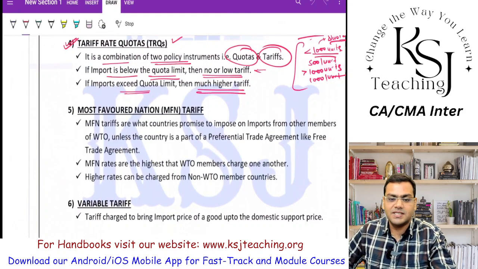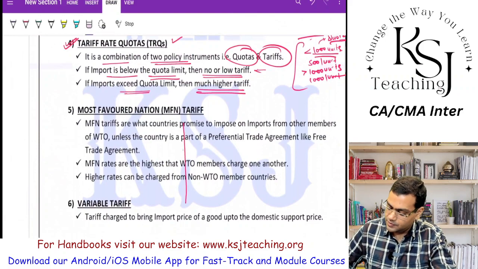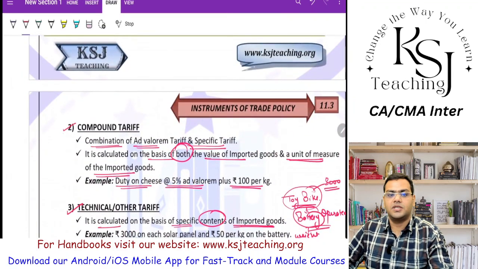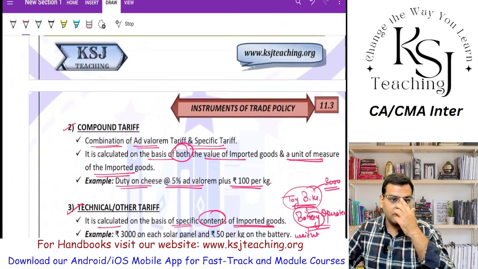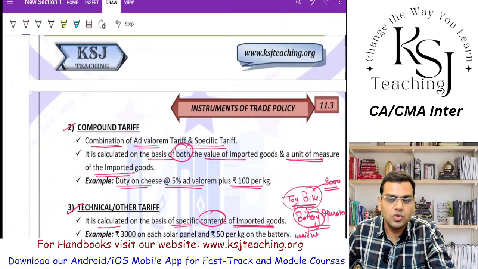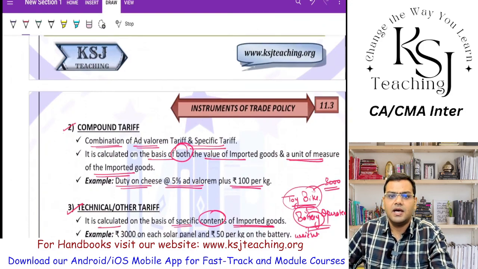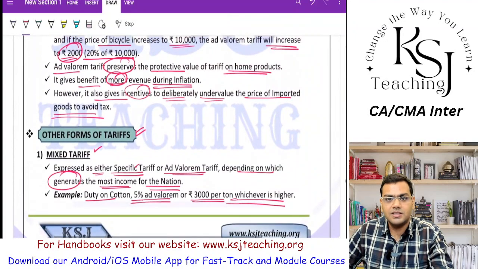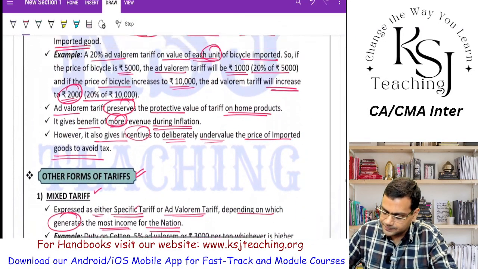So what we have been discussing in the last lecture, we started with this chapter of instruments of trade policy, right? We discussed the various tariffs, the various instruments through which the government can control the imports and the exports. And basically, when we talk about control, the government tries to control imports more, right? So whenever the word tariff is used, it is mostly used in relation to imports, right?